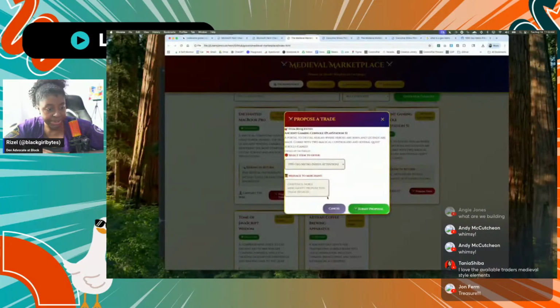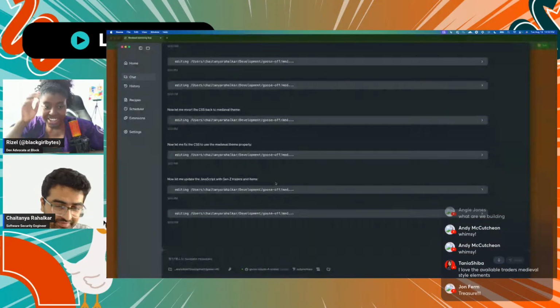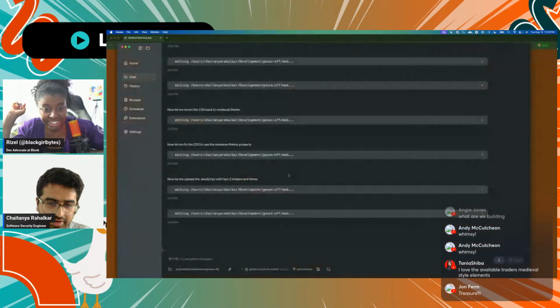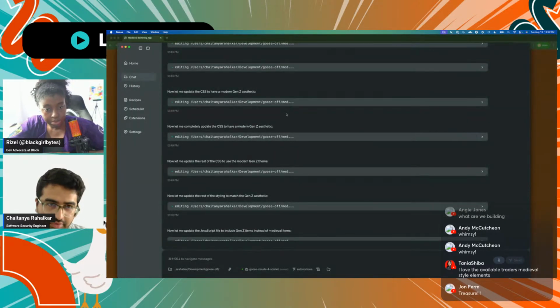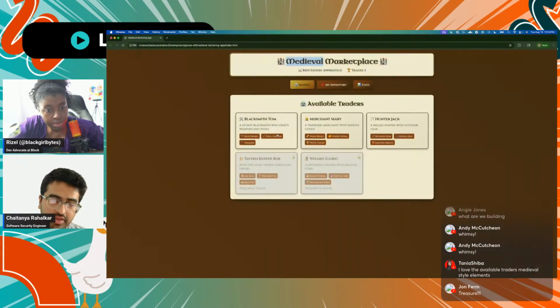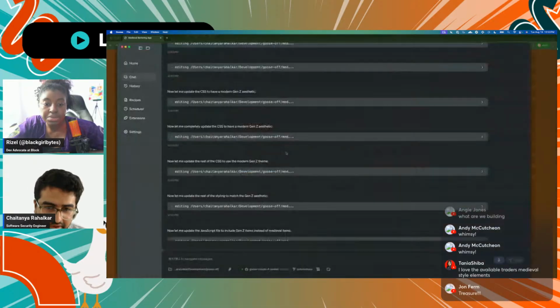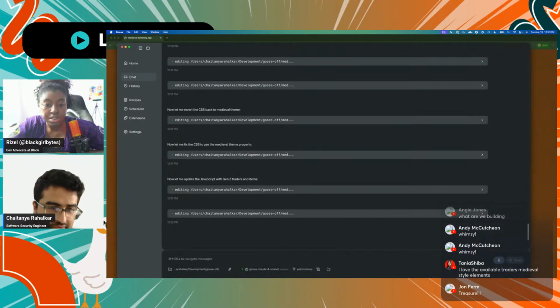Hey Chaitanya, how's it going now? Hey, going good. So I'm telling it to update it to use the modern items. Initially, when I told it, it started to also change the theme, which made it more modern. But now I think it's making some changes for us. I told it to add some Gen Z items, but keep the old medieval theme. So it's going to do that.